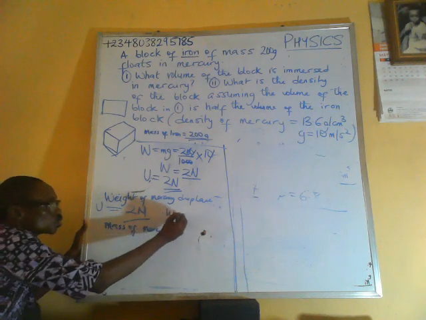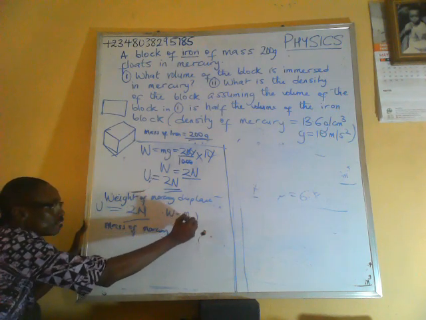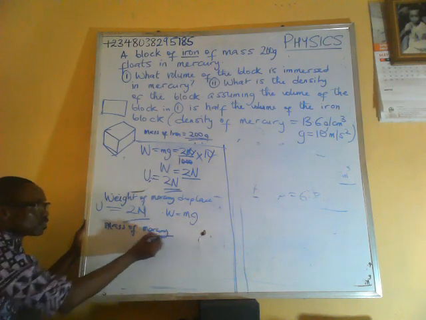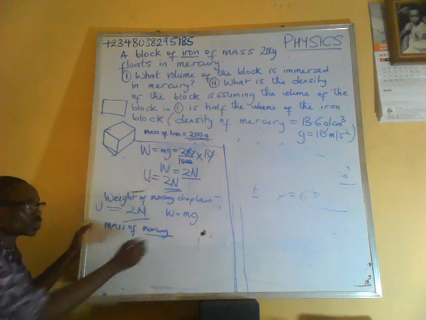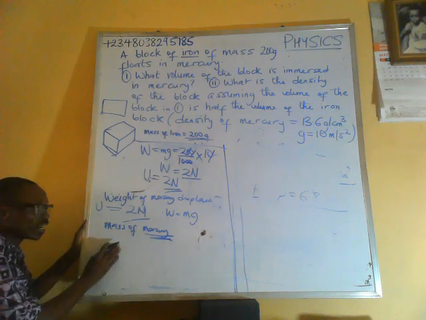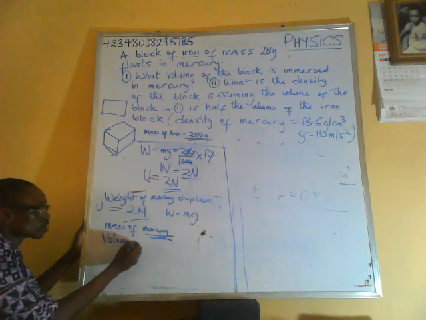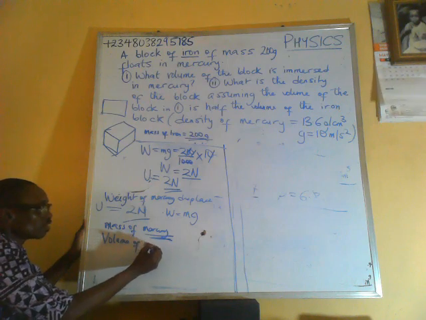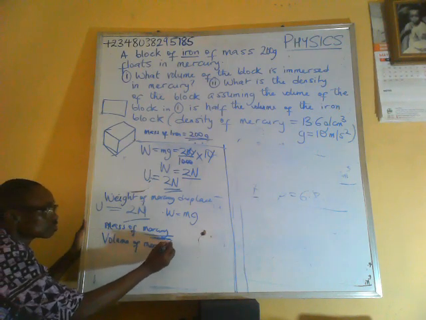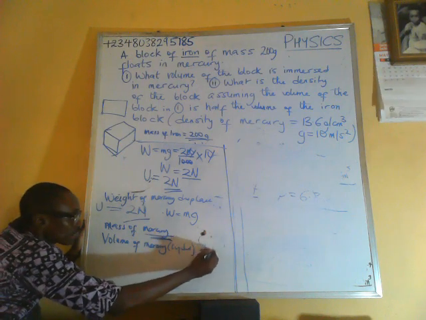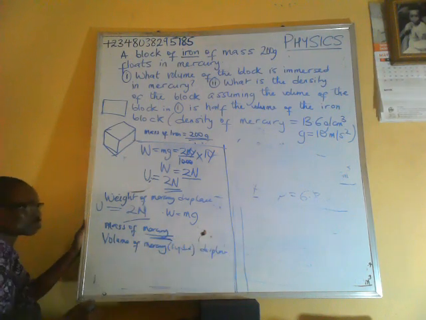Weight is equal to what? Mass times acceleration due to gravity. Okay, so for us to get, we are looking for the volume of mercury, which is the liquid that was displaced by the iron.